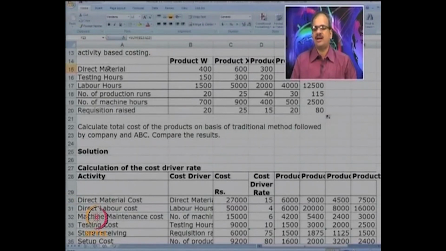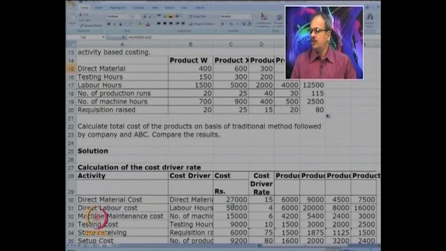So the total direct material consumed was 1800. Now 27,000 divided by 1800, we get the cost per cost driver as 15.